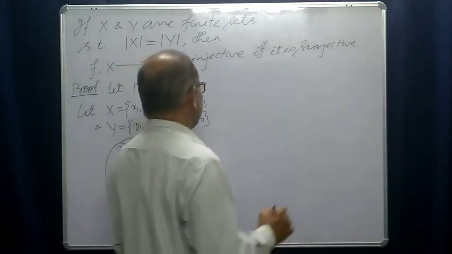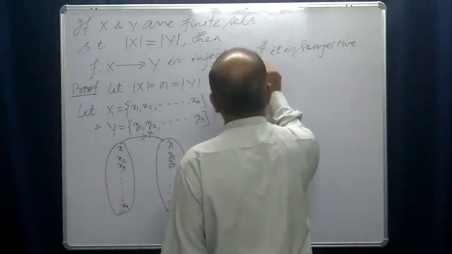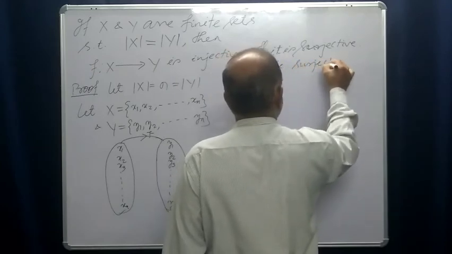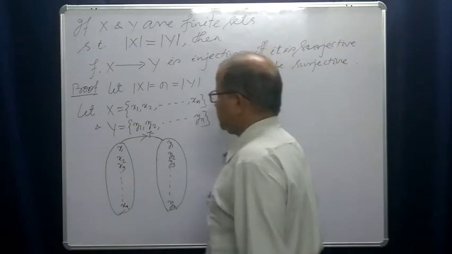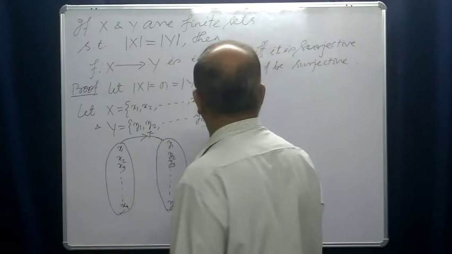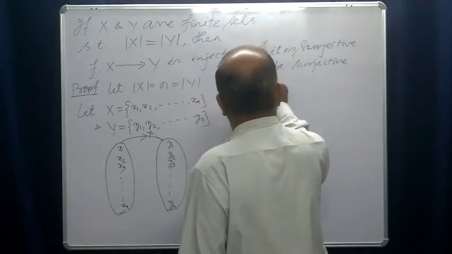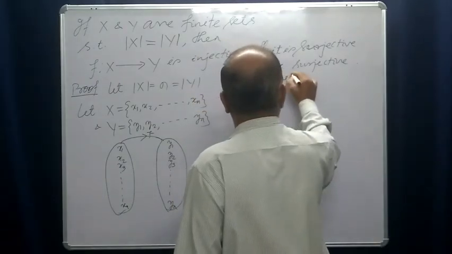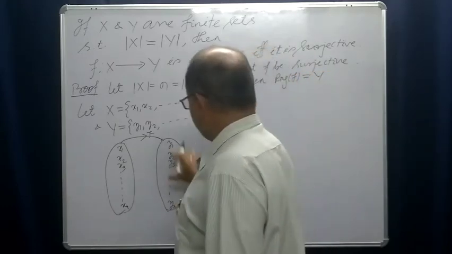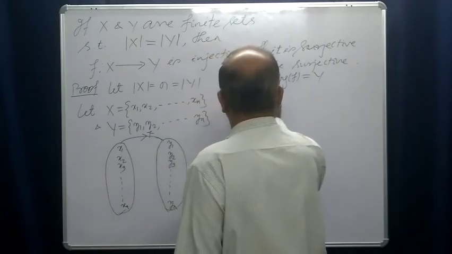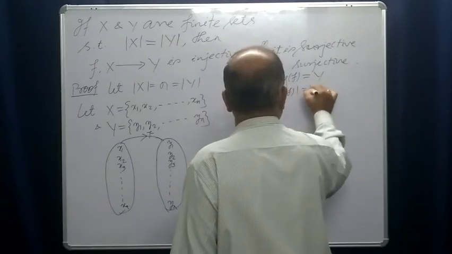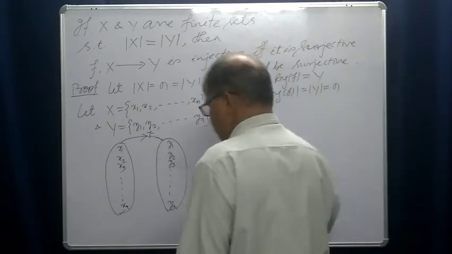First, let f be surjective. If it is surjective, what will happen? Range of f is equal to y, so cardinality of range of f is equal to cardinality of y, that is equal to n.